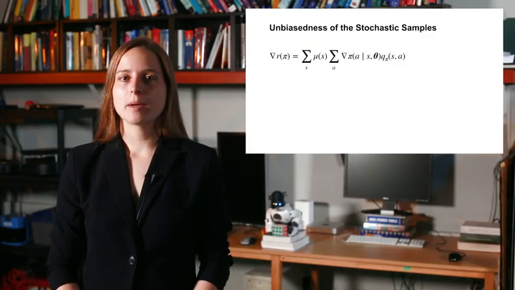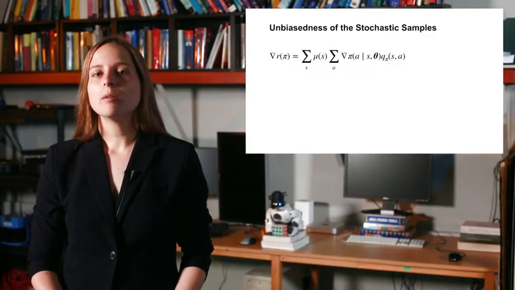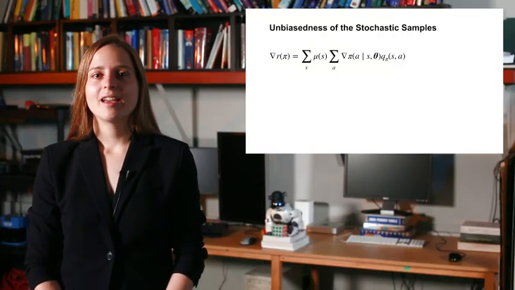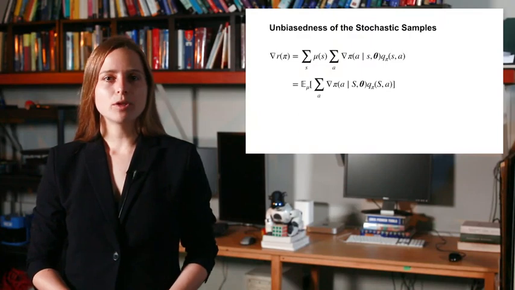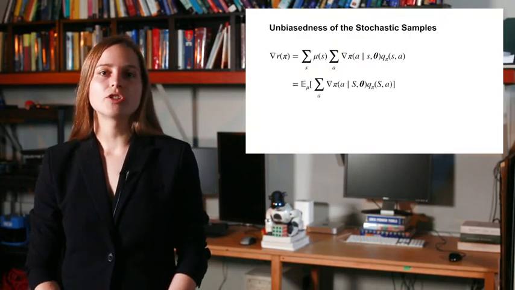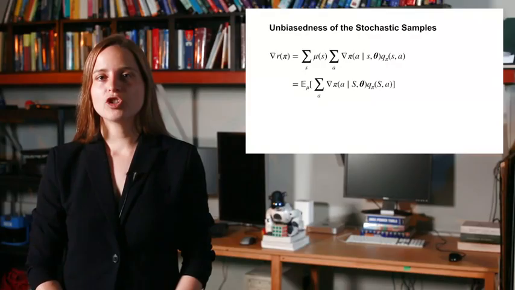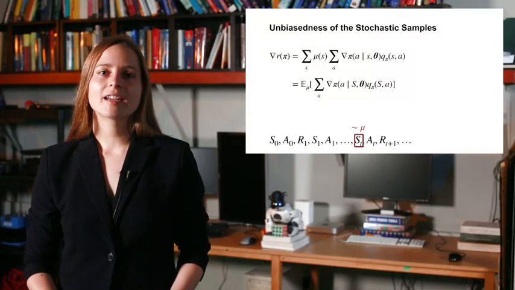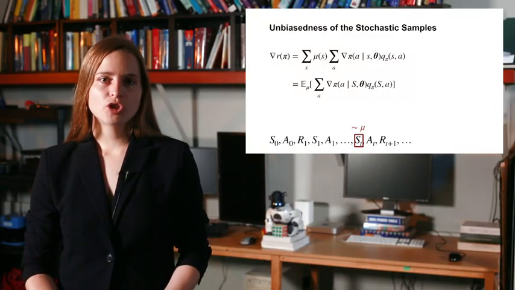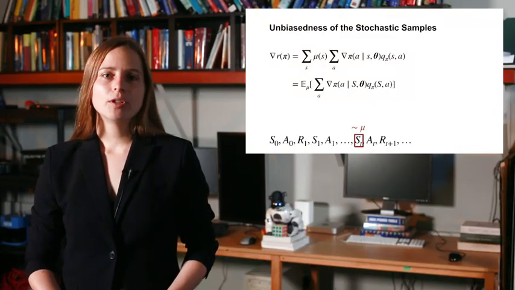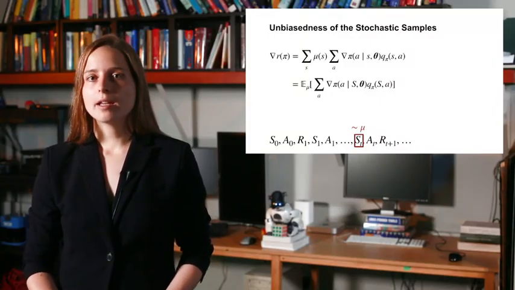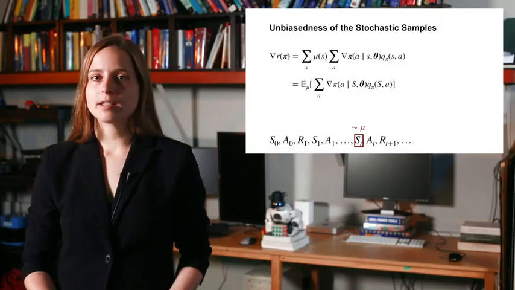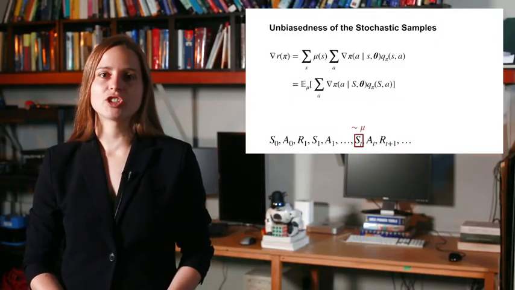Let's re-examine this from a perspective based on expectations. This will help us simplify the update and give you more insight into why the update makes sense. Notice that the sum over states weighted by mu can be rewritten as an expectation under mu. Recall that mu is the stationary distribution for pi, which reflects state visitation under pi. In fact, the states we observe while following pi are distributed according to mu. By computing the gradient from a state st, we get an unbiased estimate of this expectation. Thinking about our stochastic gradient as an unbiased estimate suggests one other simplification.